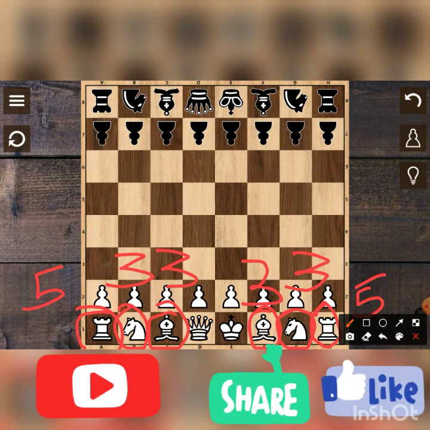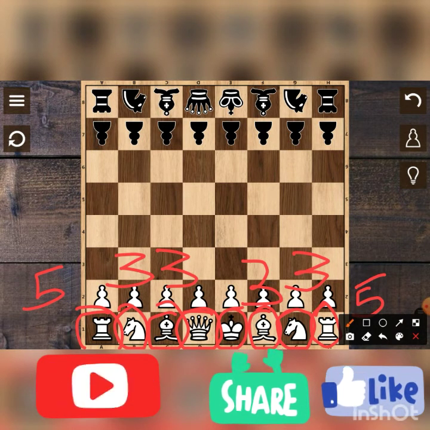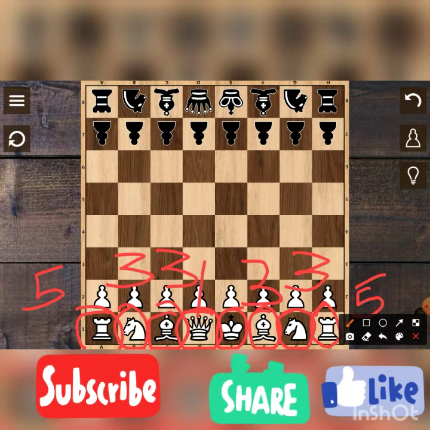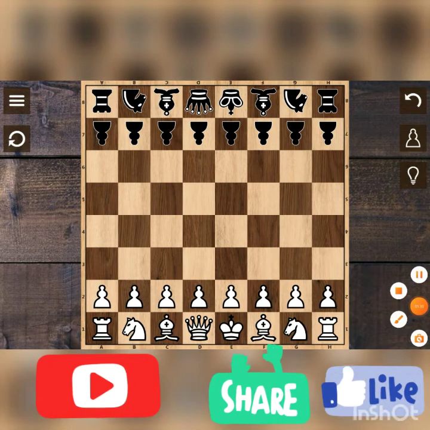Now I will explain you the pawns. I will explain you about queen and king. This is a queen and this is a king. It has no points. It means the points the king has is uncountable, and queen has 9 points. So I will tell you how these function.